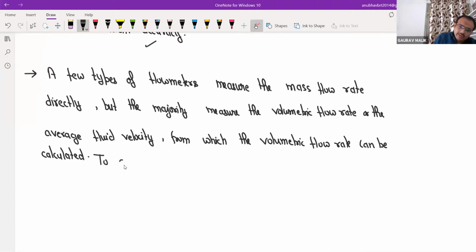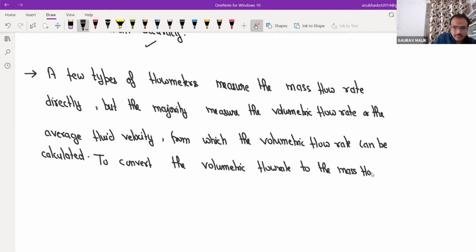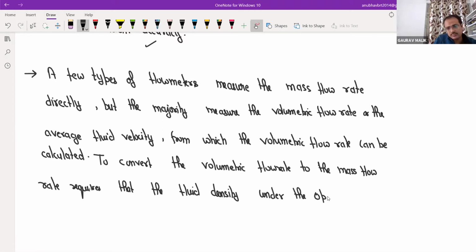Because it is very simple to convert the volumetric flow rate to mass flow rate. The mass flow rate requires that the fluid density under the operating conditions are known.